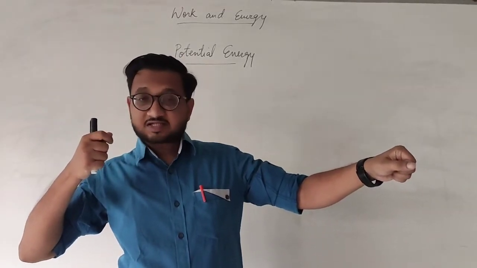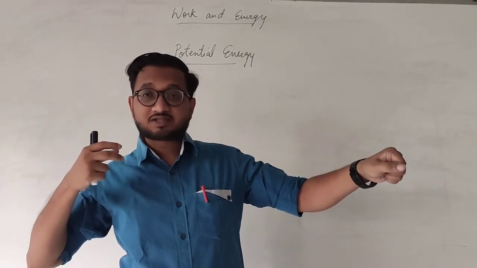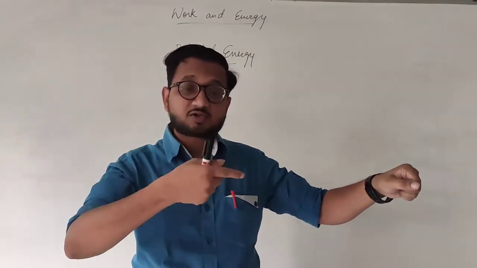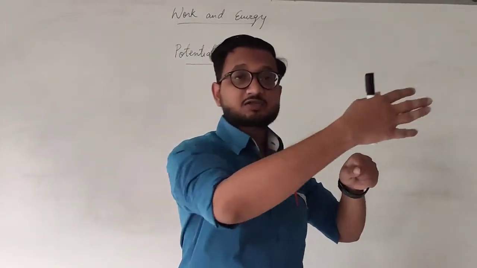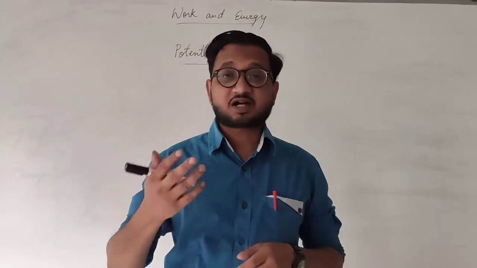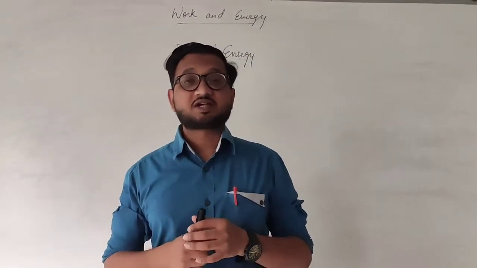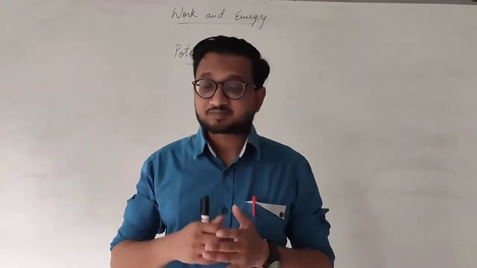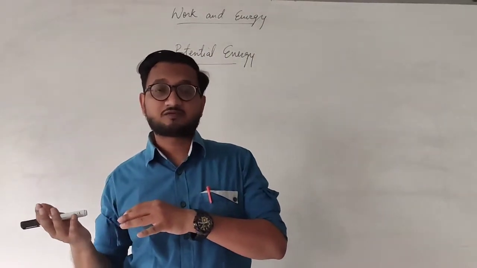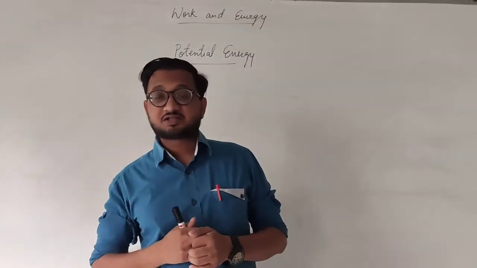As soon as we release the string, all of that energy stored inside is transferred to the arrow, and that is why the arrow starts moving. So the potential energy of the bow is transferred to the arrow and converted into kinetic energy.